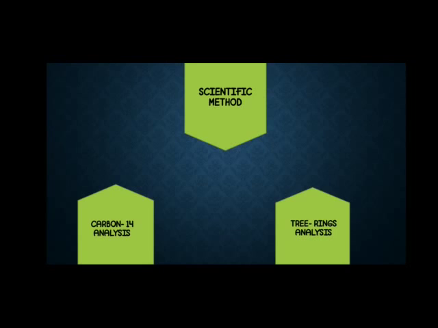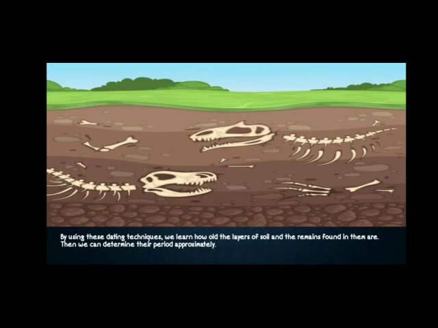There are two methods used: first is carbon-14 analysis and second is tree ring analysis. By using these dating techniques, we learn how old the layer of soil and the remains found in them are. Then we can determine their periods approximately.